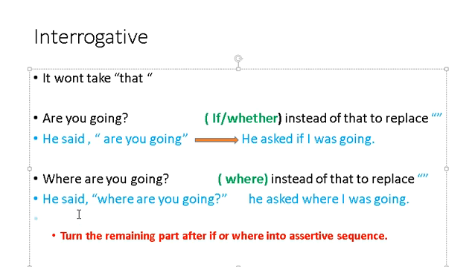So just have a look at this one. Here he said, where are you going? So he asked where. Now the commas and inverted commas are replaced with "where", and then again this follows the assertive sequence.